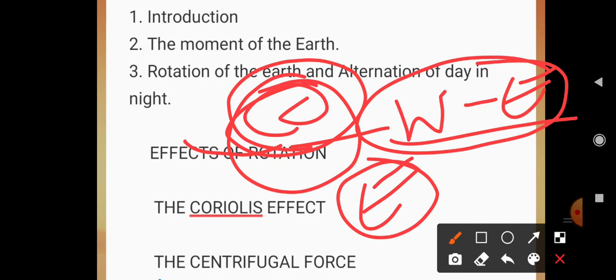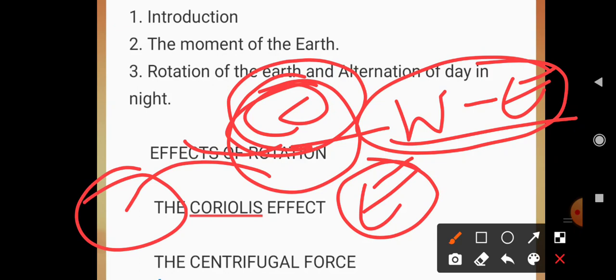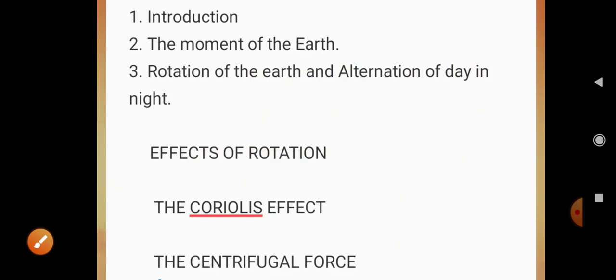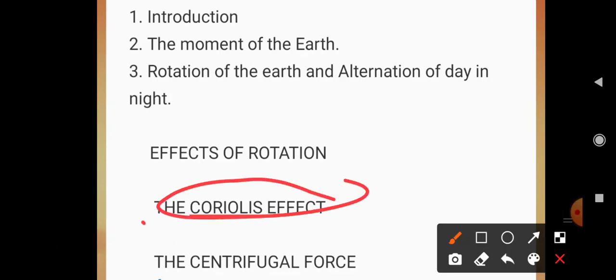If we are moving in a train, we look outside and it seems that the plants and other objects are moving, but it is not true. Actually we are moving. The same thing applies here. The sun looks like it is moving, but actually the earth is rotating. I hope it is clear, and you have already studied this in detail in physics. And one more effect, the Coriolis effect. You have to understand what the Coriolis effect is, and the centrifugal effect also.